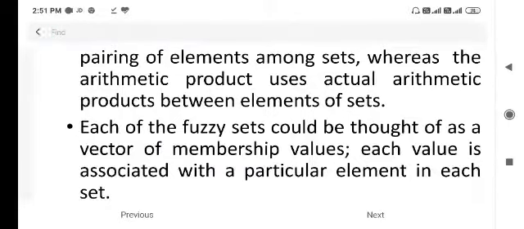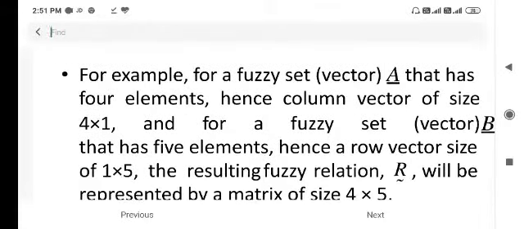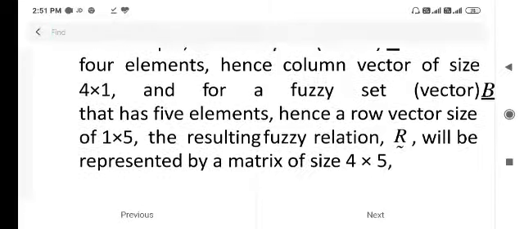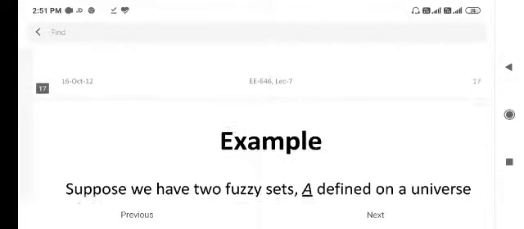Each value is associated with a particular element in it. For example, a fuzzy set A bar that has 4 elements is a column vector of size 4 cross 1, and a fuzzy set B that has 5 elements is a row vector of size 1 cross 5. The resulting fuzzy relation R will be represented by a matrix of size 4 cross 5.